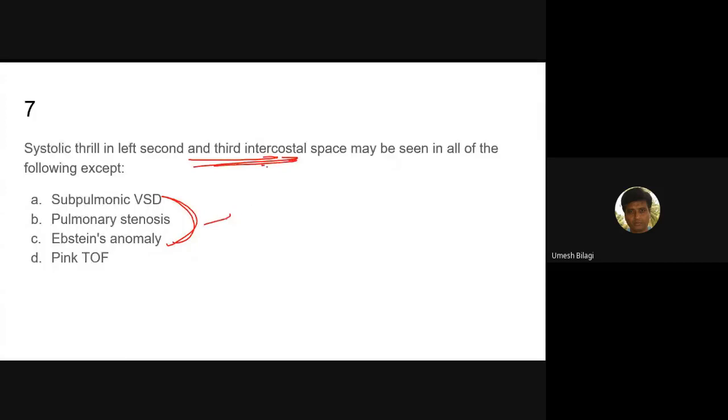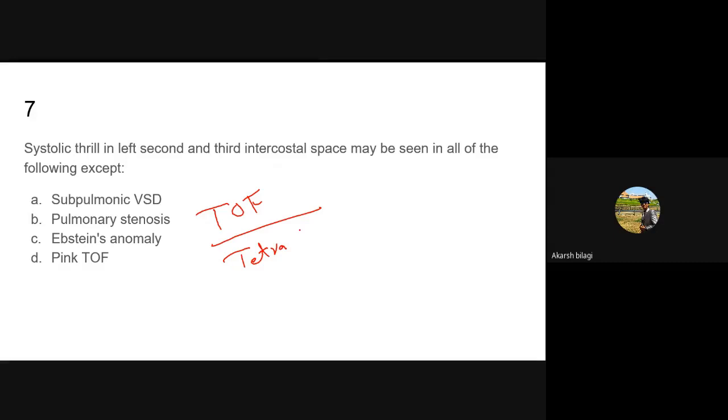Thrill in the right second and third space. What about TOF? What do you mean by TOF? Tetralogy of Fallot. What is the full form of TOF? Tetralogy of Fallot. What is there in this? What are the four features?